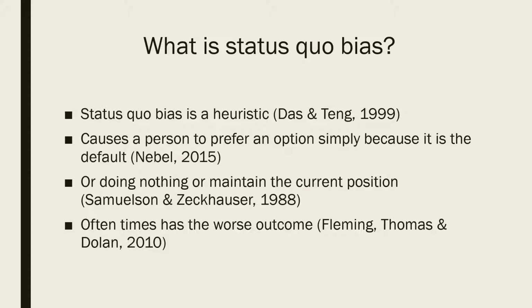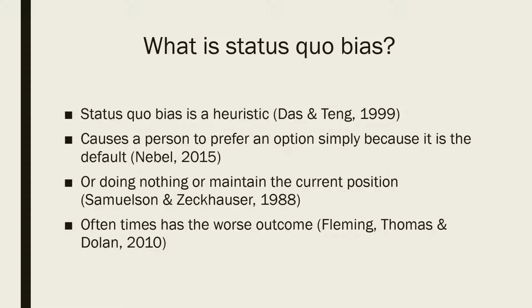Status quo bias is a heuristic that is used to help the brain streamline people's decision making. It does this by causing the person to prefer an option because it's the default or norm. Another way to think of it is by doing nothing or maintaining the current position. However, there is a problem, as the option that is gone with due to the status quo bias oftentimes has